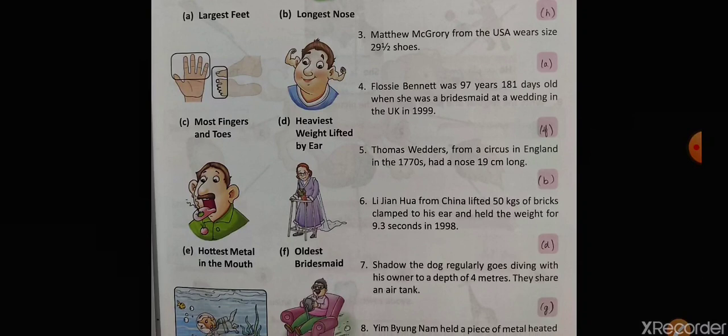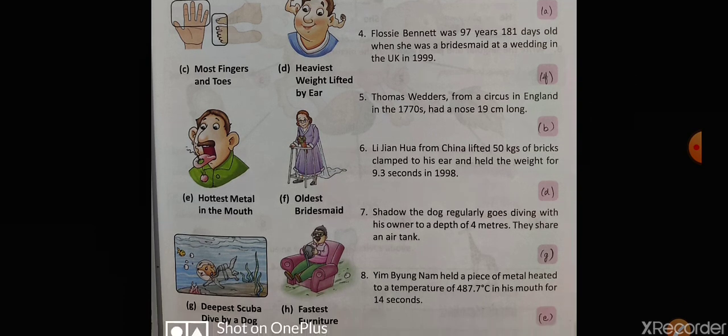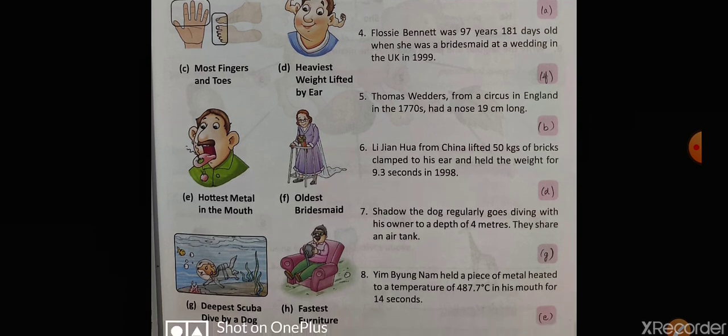Li Jianhua from China lifted 50 kgs of bricks clamped to his ears and held the weight for 9.3 seconds in 1998. So heaviest weight lifted by ear is the world record. Shadow the dog regularly goes diving with his owner to a depth of 4 meters. They share an air tank, and this is deepest scuba dive by a dog. G1.